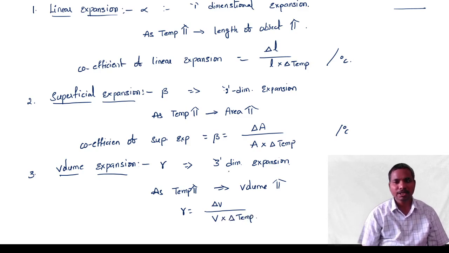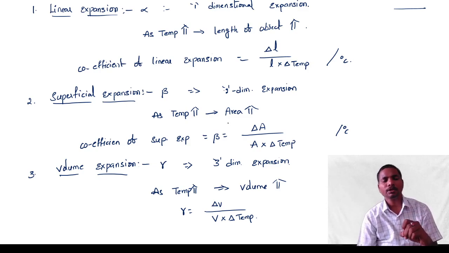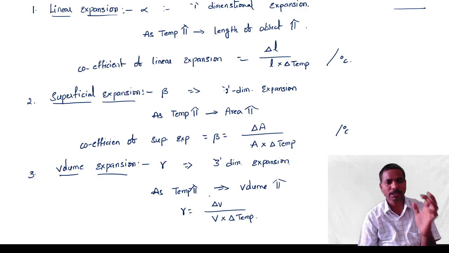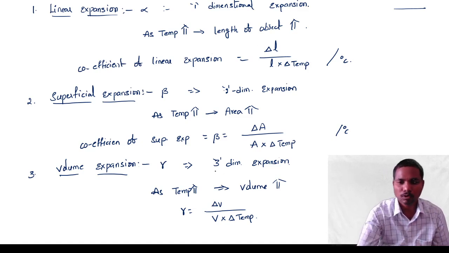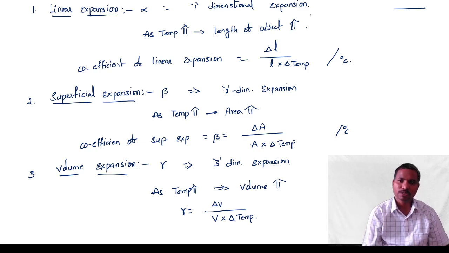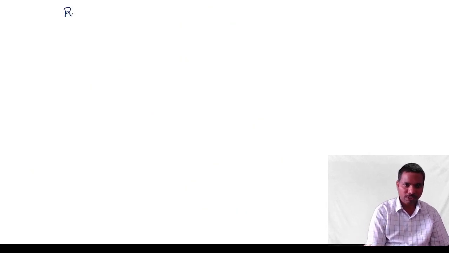We have the relation between these three, alpha, beta, gamma. Alpha: only length increases. Beta: length into breadth, that is area, increases. Gamma: length into breadth into height increases. So the relation is 1 is to 2 is to 3: one dimensional, two dimensional, three dimensional. This relation is very important for exams. You may not get any other; this is the chance to get the question.